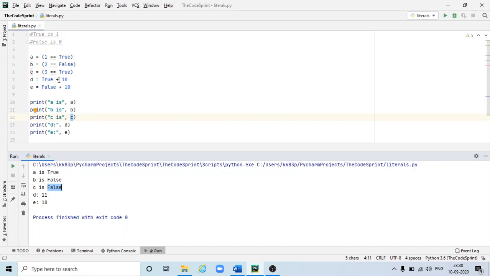And similarly true plus 10, so true plus 10 means 1 plus 10, so 1 plus 10 is 11, so d equal to 11, so it is printing d here, and here is the result. And false plus 10, so false plus 10 is 0 plus 10, and it is assigned to e, so here it is printing e, and the output is 10.